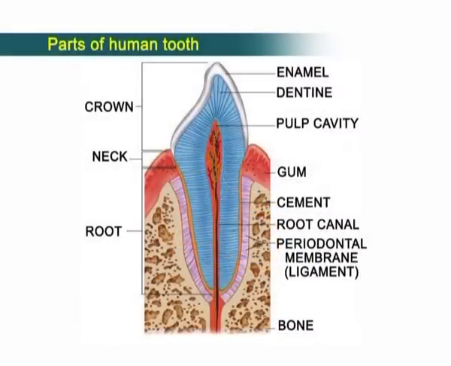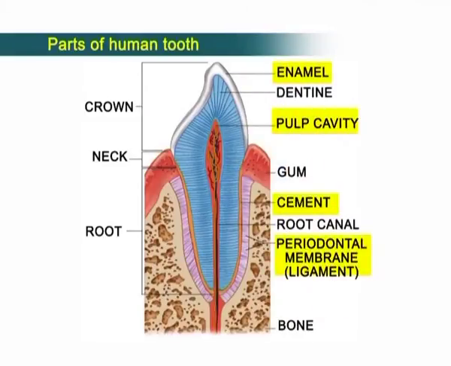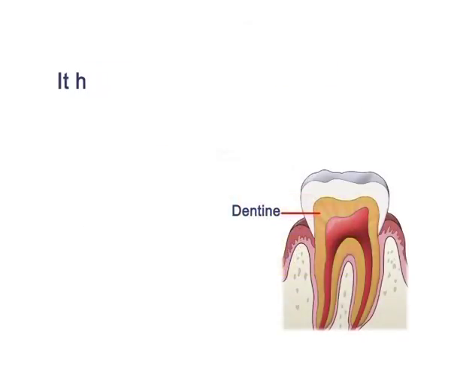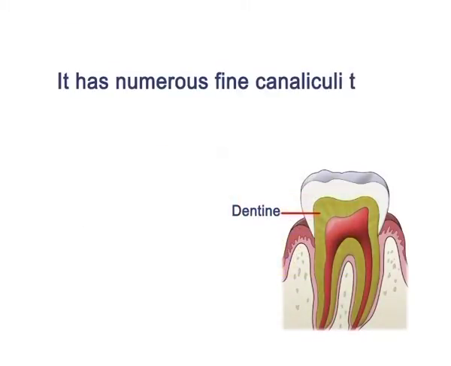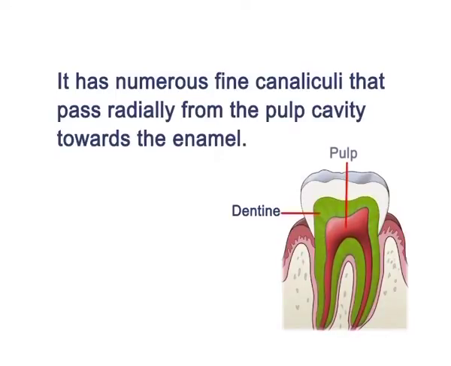A human tooth consists of the following parts: enamel, cement, periodontal ligament, and pulp cavity. Enamel is the hardest substance of the human body. It covers the dentine in the crown. Next, dentine. It has numerous fine canaliculi that pass radially from the pulp cavity towards the enamel.